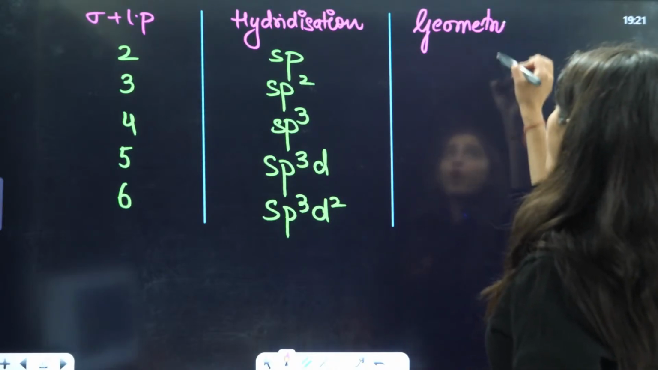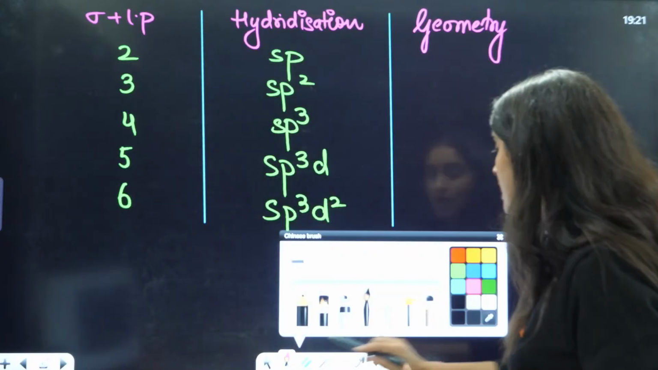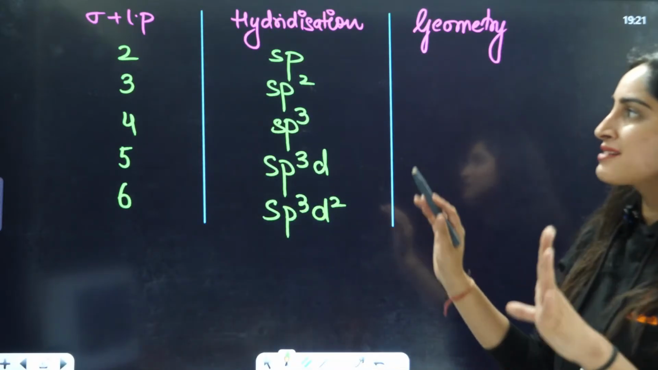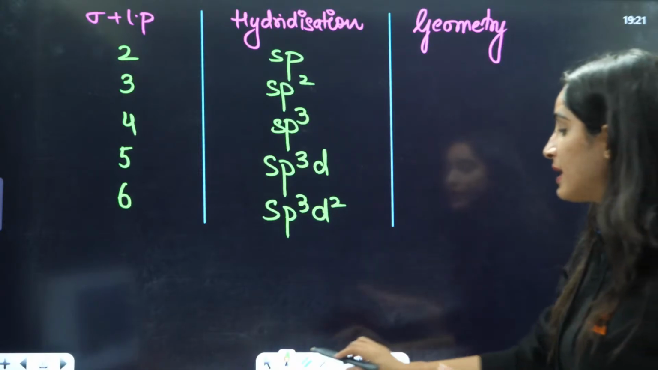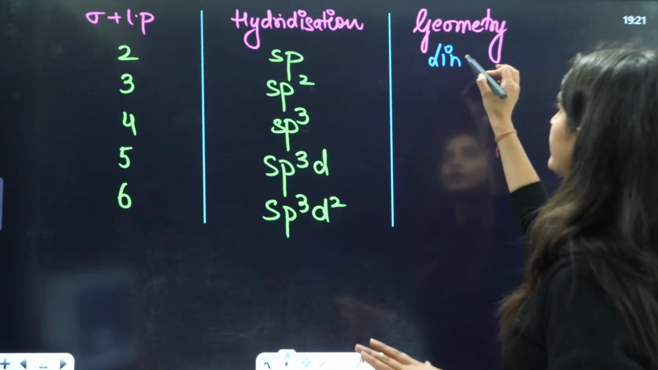Now, this is from where the questions are asked. If you have hybridization sp, it is going to be a linear molecule. Very good. It is going to be a linear molecule.